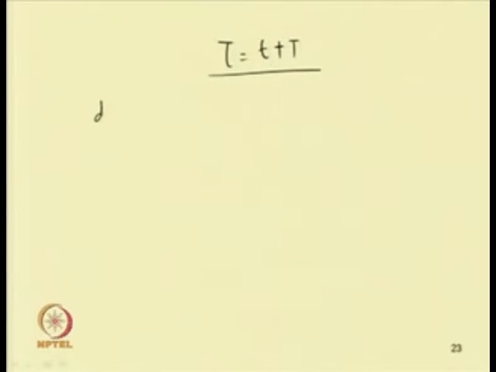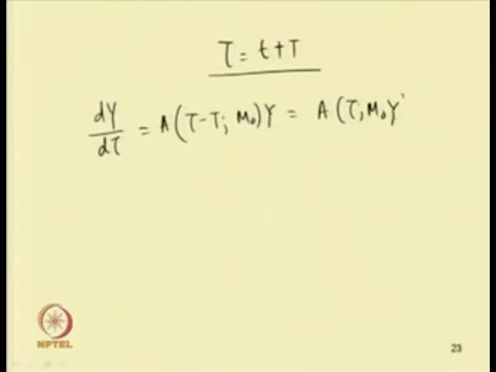So, we can write this equation dy/dτ equal to A(τ − T, m₀)y, or it can be written as a function of τ, as T is a constant. So, one can write this way, where this y(t) is y₁, y₂ and yₙ if it is n dimensional. Depending on the order of the governing equation, we can find this.